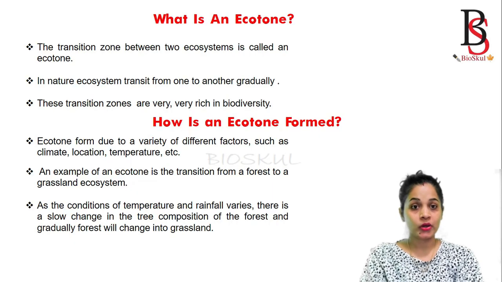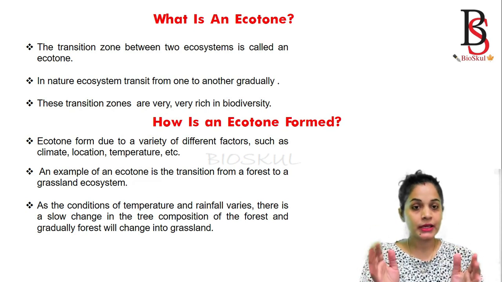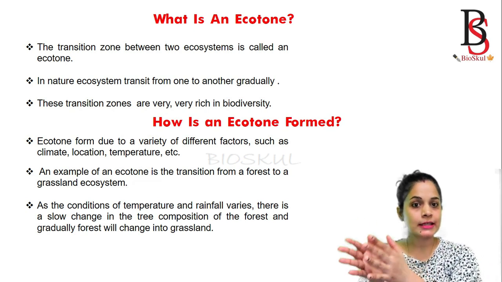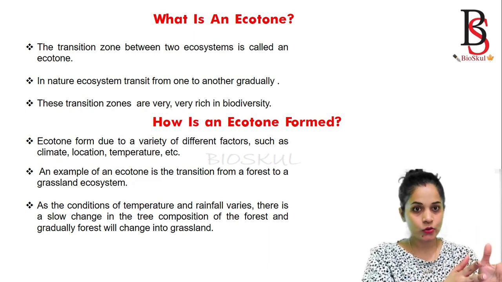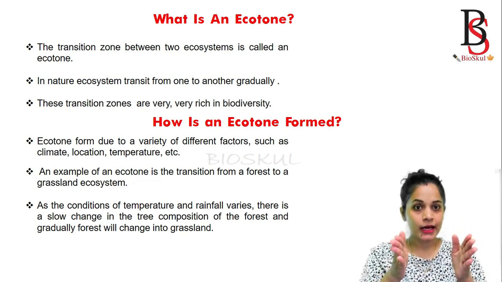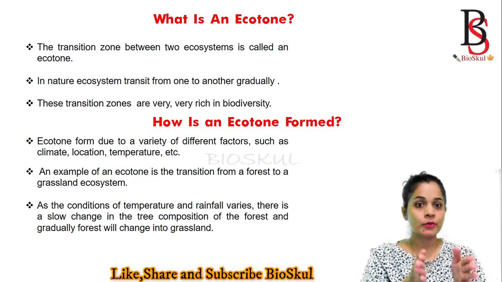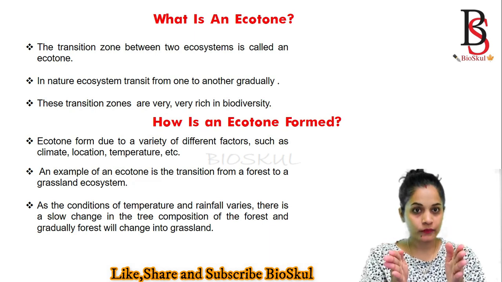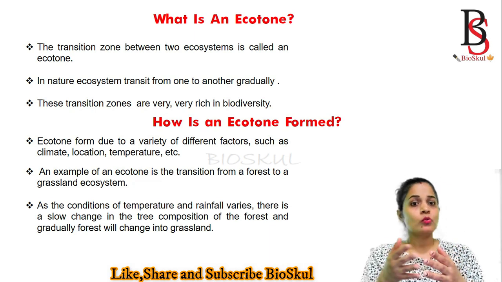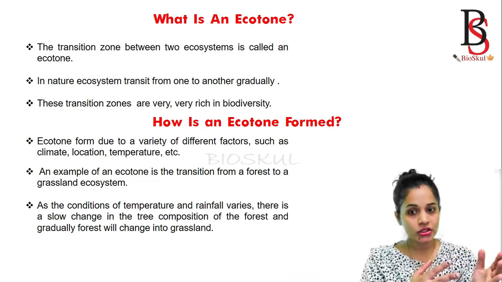What is an ecotone? An ecotone is a transition zone between two ecosystems. Let's consider one ecosystem, a terrestrial ecosystem, and another, an aquatic ecosystem. The transition area between the terrestrial ecosystem and the aquatic ecosystem is known as an ecotone. In nature, one ecosystem gradually changes into another ecosystem.